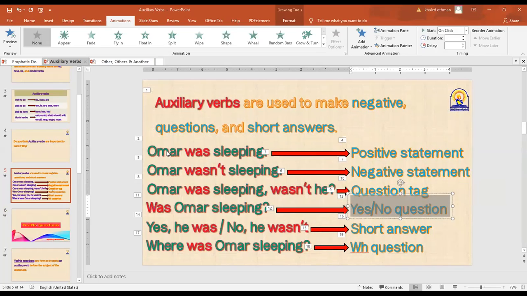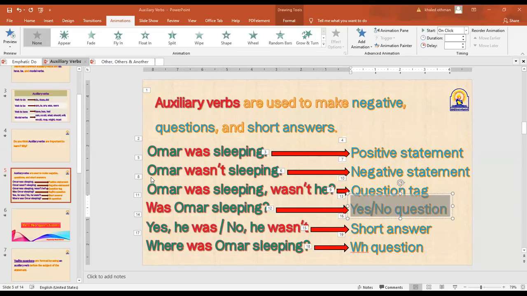If you have a look at this example from last week, Omar was sleeping. It was a statement. I told you statement, shabab, means جملة خبرية. When we change this statement into a yes and no question, it became, was Omar sleeping? What happened to this statement to change into a yes and no question? Who can tell me? What are the changes done to the statement Omar was sleeping to change it into a yes and no question?